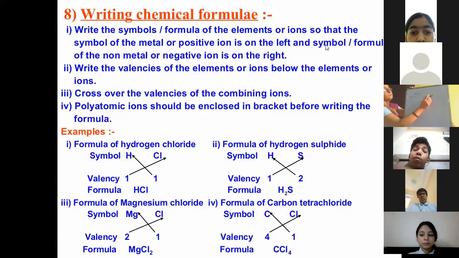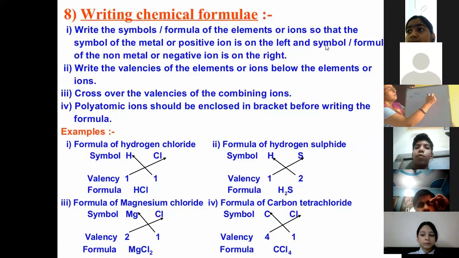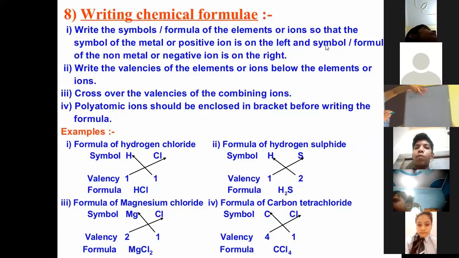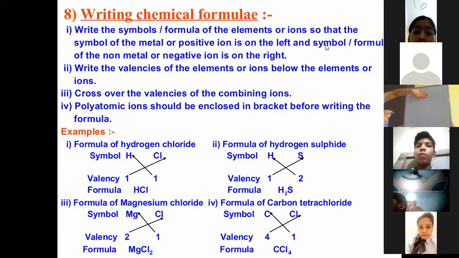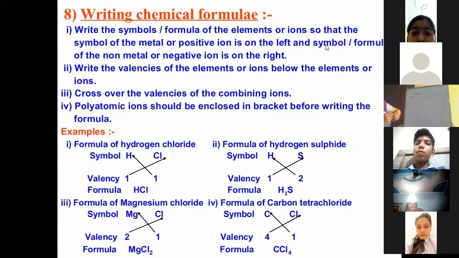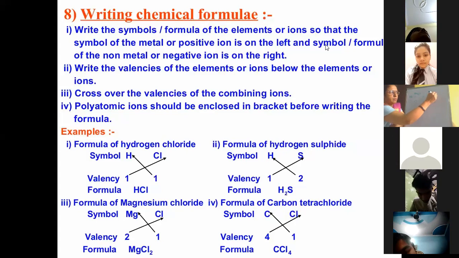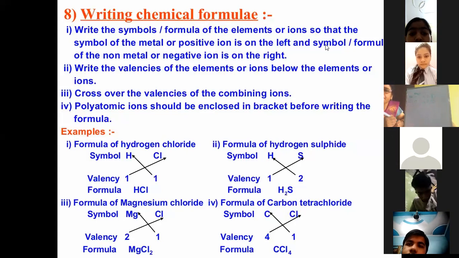How many electrons does it have in its last shell? 2 already written, 8 already written. How many electrons are in the last shell? 1. There is chlorine. Its atomic number is 17. 2, 8, 7. How many electrons are present in the last shell? 7. And here it is 1.